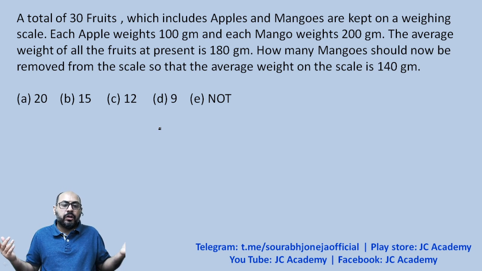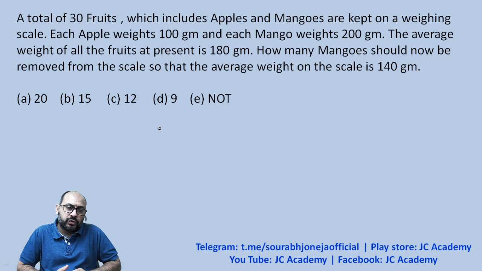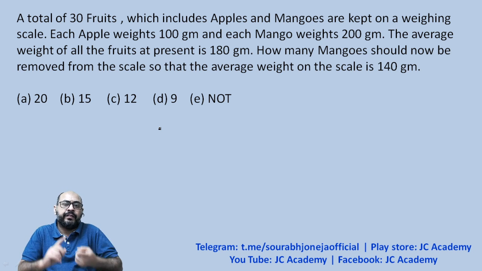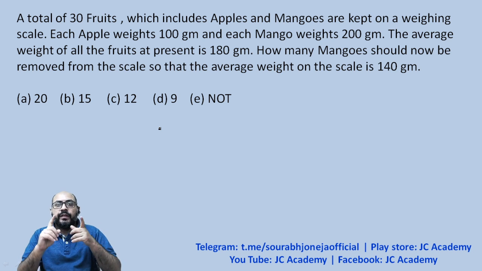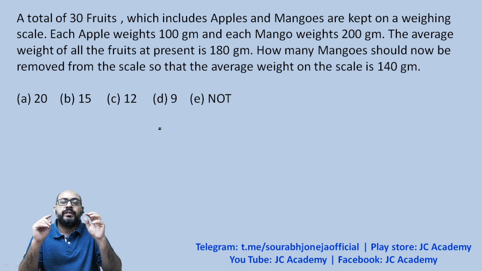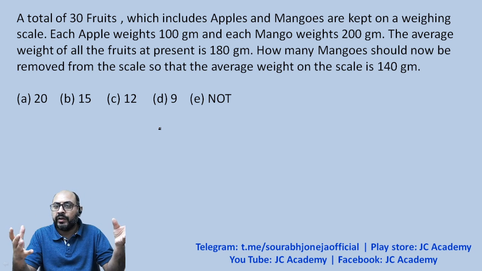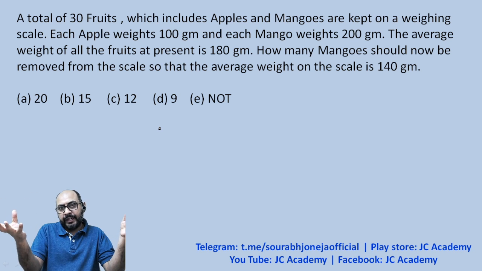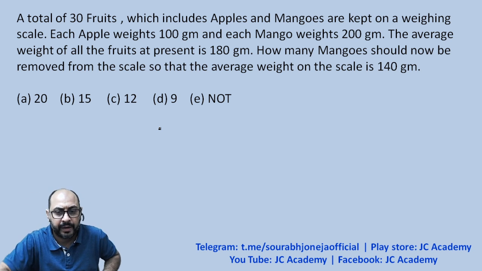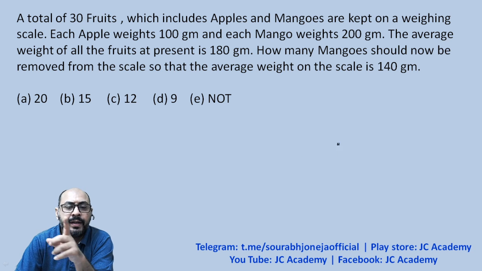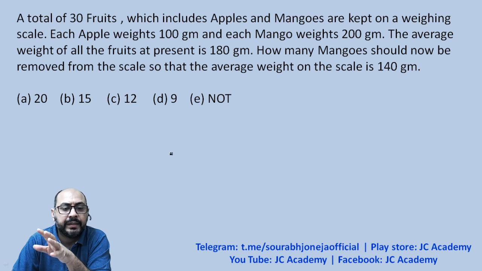So let us now apply a thought. For us to solve this question, what is the very first information that we need? The very first information that we need is the number of apples and the number of mangoes. If we get the number of apples and the number of mangoes, then number of mangoes minus x, we can work it out. So the very first stage is to find the number of mangoes and apples.